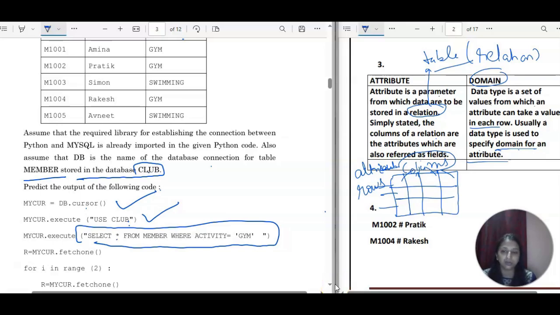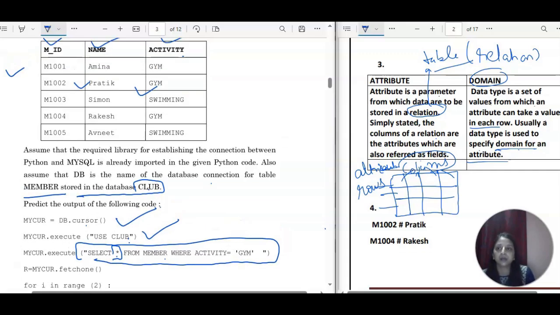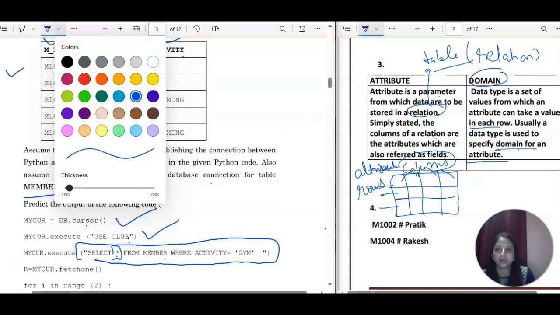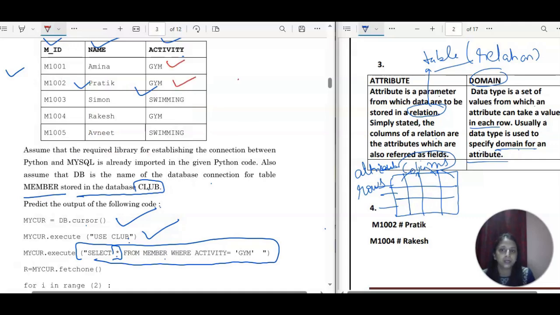All, it is going to display all data. All means everything like 1, 2, 3, right? All from member table, this is your member table only, where the activity is equal to gym. So let us check the gym activity. Here you have gym, here you have gym and here. So it is going to display these 3, 1, 2 and 3, right?